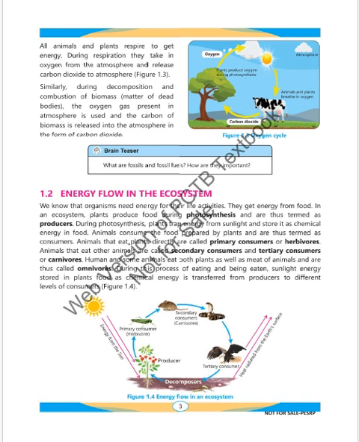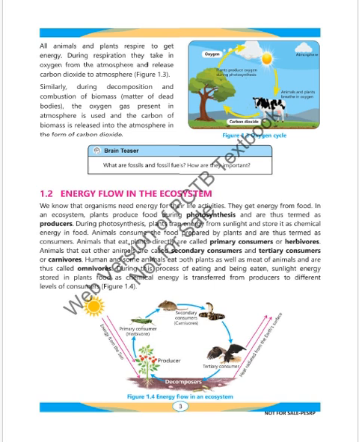Animals and some other humans that eat both plants and the meat of animals are called omnivores. During this process of eating and being eaten, sunlight energy stored in plant food as chemical energy is transferred from producers to different levels of consumers.